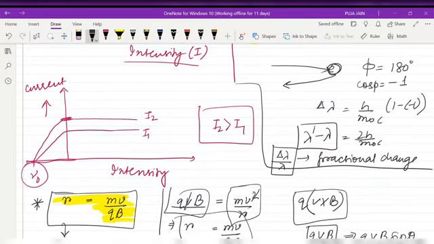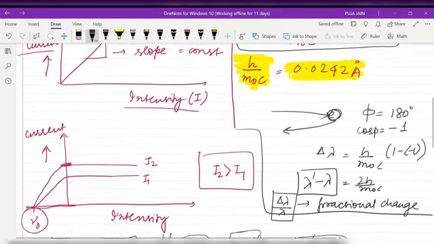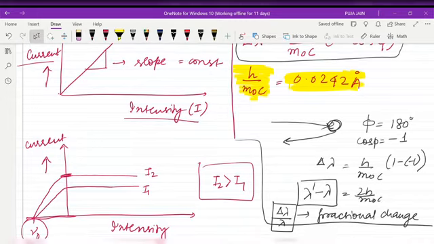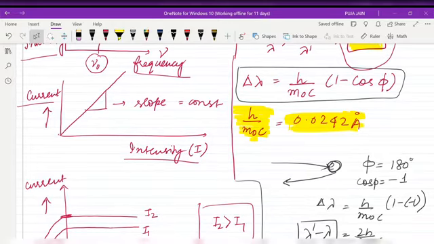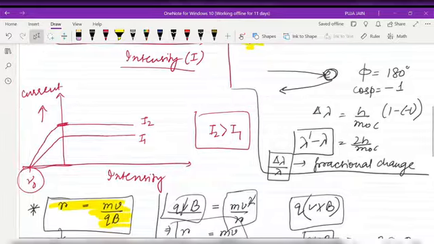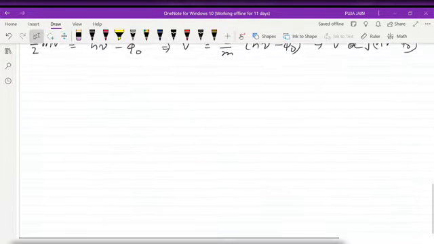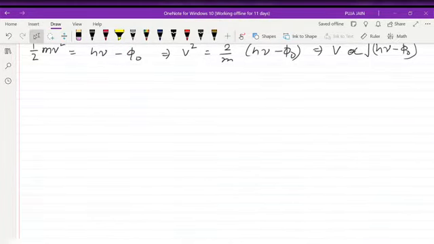So what type of questions may you expect in your exam? They can give the angle of scattering and ask you to find the wavelength. So you should know this constant value, 0.0242 Angstrom, which may help in calculation, because in the exam you would otherwise substitute the values of h, m naught, c, which will take a huge amount of time, and calculation mistakes can also happen. So this is about the photoelectric and Compton effect, which are important for your exam.